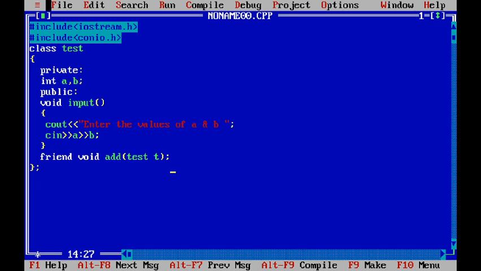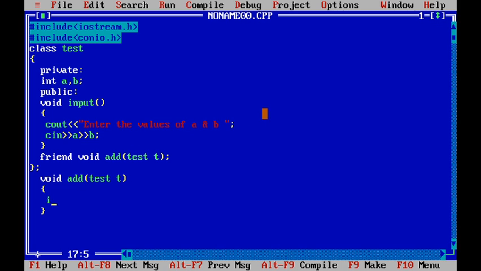Now outside the class we will define this function. While defining this function, friend is not used. So directly void add, test t. Now the property says that if we want to access a and b from the class test using this object t, we have to use the dot operator.